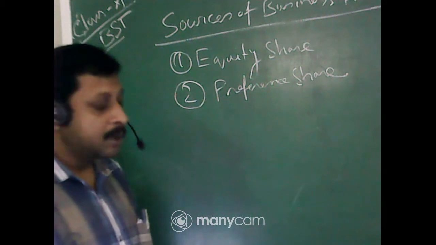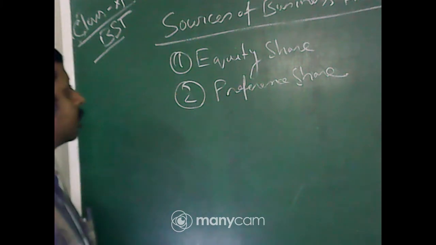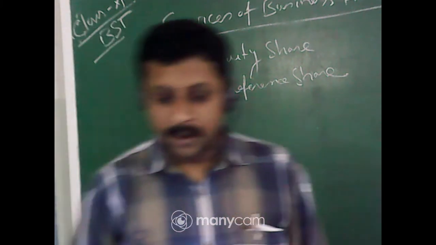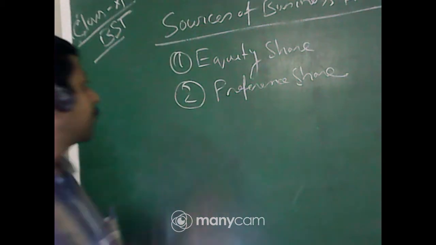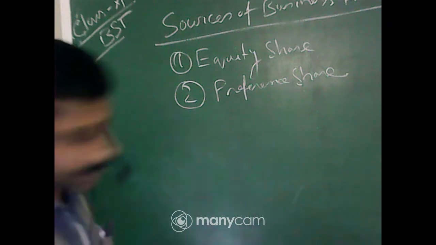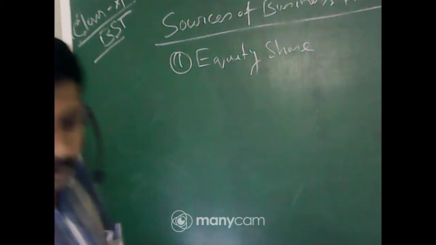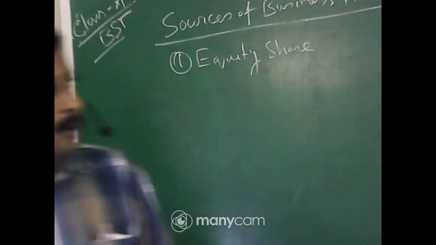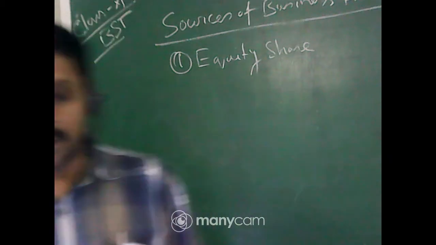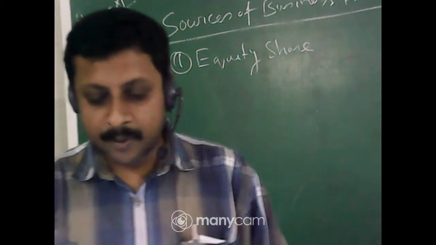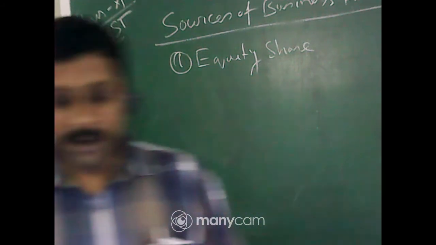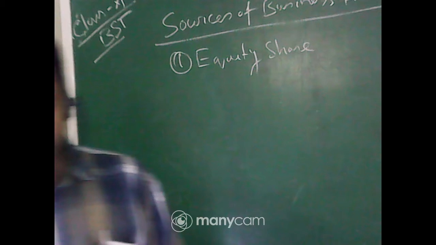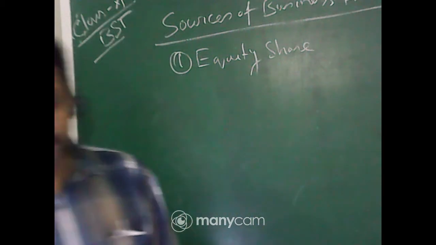So those who are ready to take risks invest their money in equity share. We are mainly discussing equity share, not the preference share. In case of equity share, at the time of liquidation, first the preference shareholder gets the right to get their repaid money. After all the creditors are paid, and the long term loans or debentures are paid, then you pay the preference shareholder.